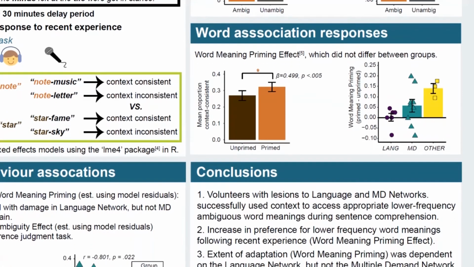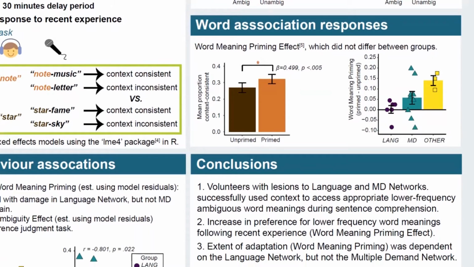This brings us to our second conclusion. Preference for the lower frequency meaning was increased following recent experience, replicating what has been termed the word meaning priming effect. If we look at the plot on the right, we see that there was no statistical difference in the size of the word meaning priming effect across our three groups. However, there was quite a bit of variability across individuals, which we explored in correlational analyses.